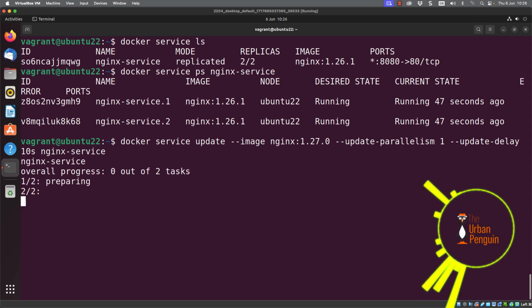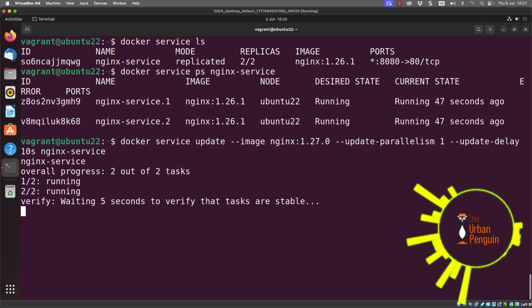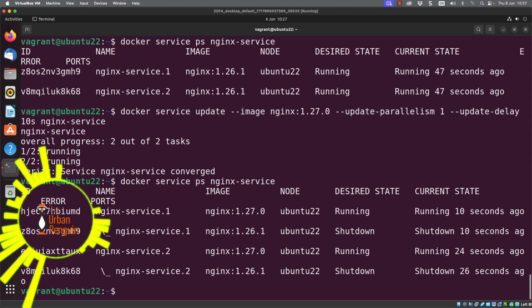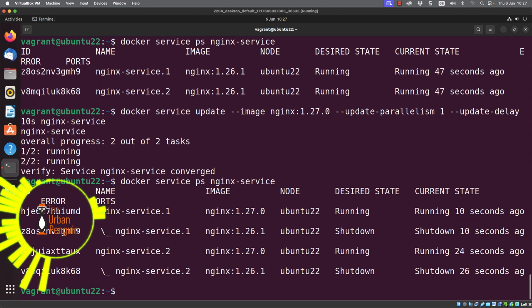So as we then go through for our Nginx service, we can see that we're working on the first container. That's up and running. We'll be waiting 10 seconds now, and after 10 seconds, and you can time this if you want, we'll then start working on our second container. And there we go, we're now working on our second container. That is now up and running.